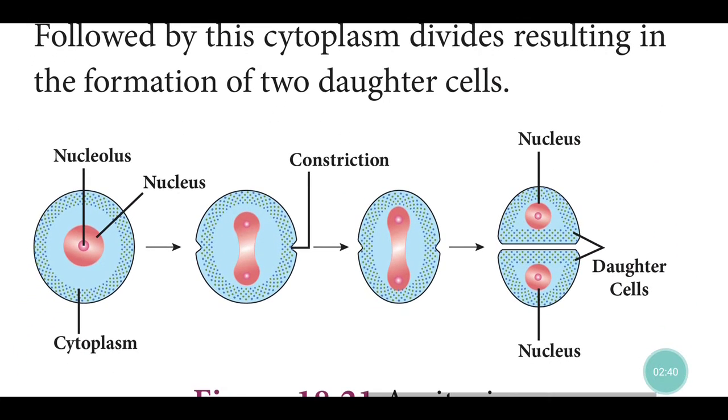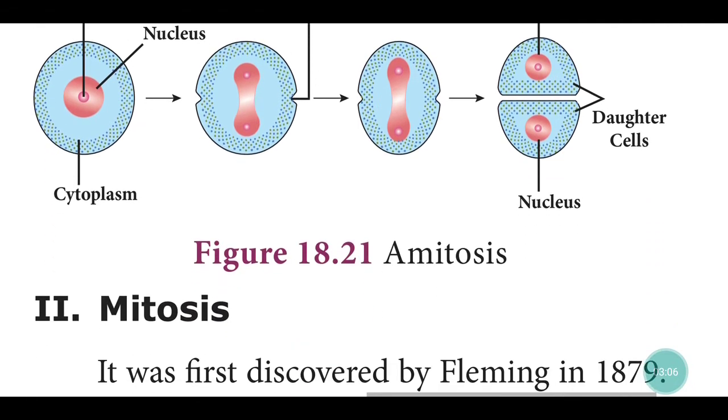You see this picture. First, the nucleus with nucleolus inside, and cytoplasm. Now at both corners there is constriction. In the third picture, that constriction deepens, and the nucleus elongates. Finally, you see one nucleus becomes two nuclei. Now they are called daughter cells. This is called amitosis.